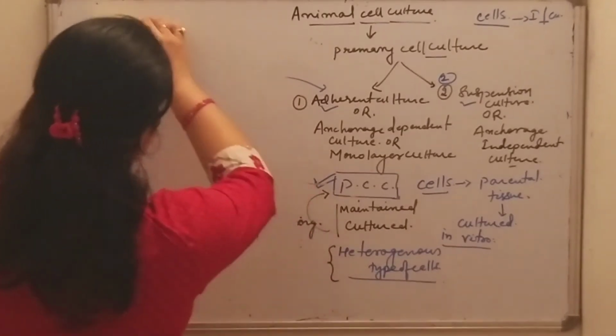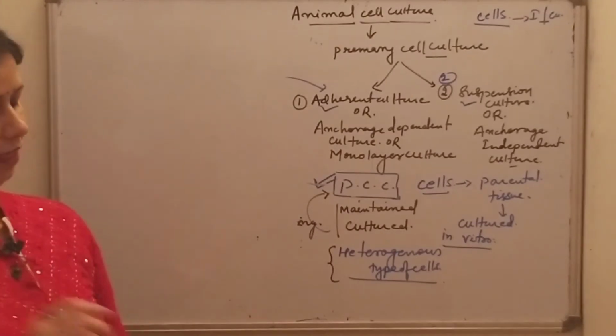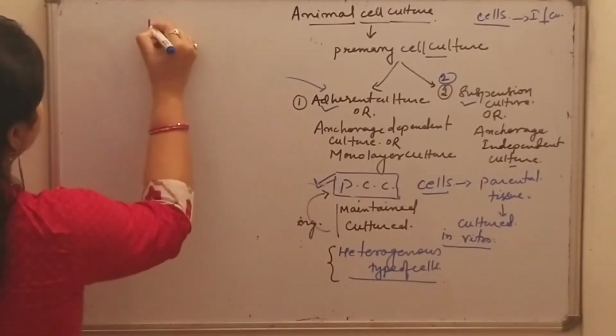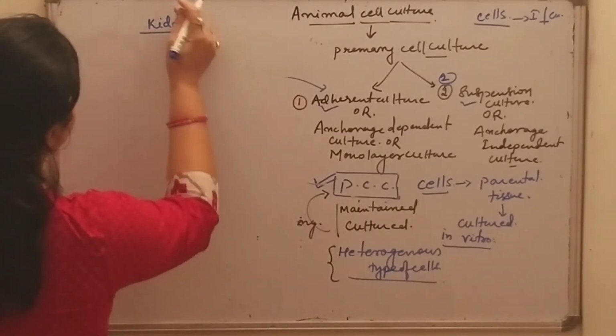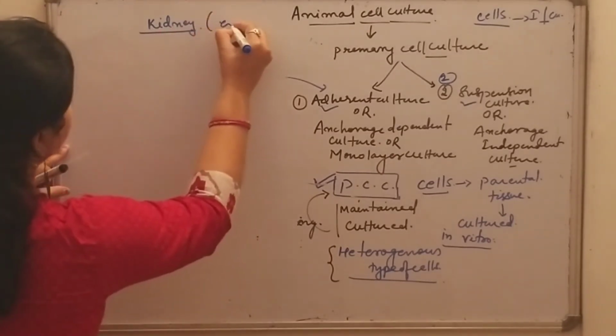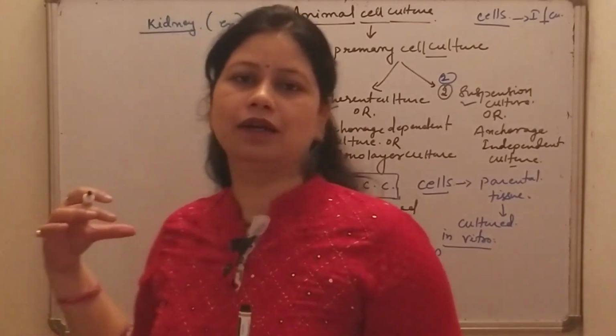These adherent cells are derived from tissues of organs such as kidney, where they are immobile and embedded in connective tissue.